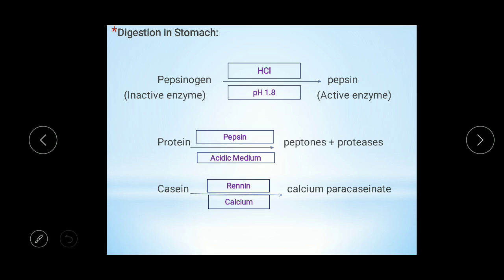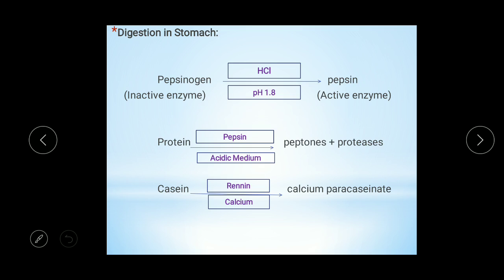Now in the stomach there is another enzyme called renin, which acts on casein. Casein is a milk protein. This milk protein is converted into calcium paracaseinate under the action of renin and calcium.